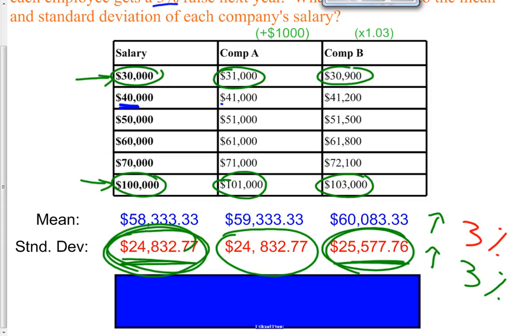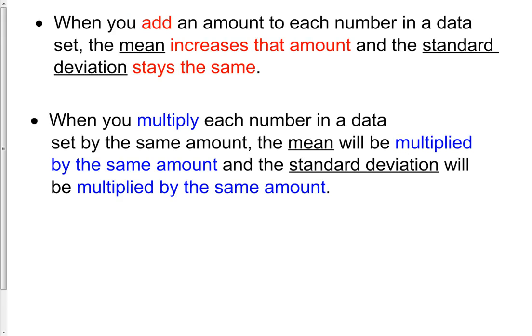Okay? So, to summarize that slide, when you add a certain amount to each number in a data set, the mean will increase that exact same amount, and the standard deviation will stay the exact same. When you add, there is no change in the spread, so the standard deviation stays the exact same. The mean, however, increases by that exact dollar amount.